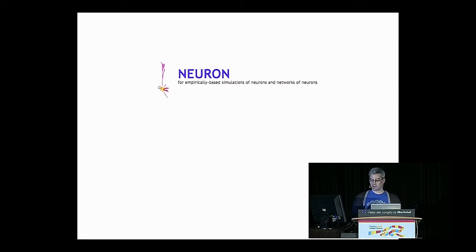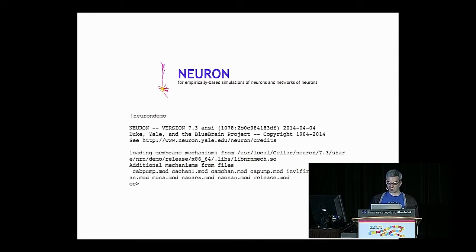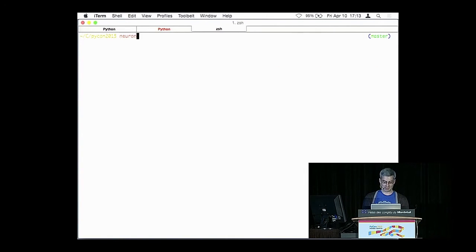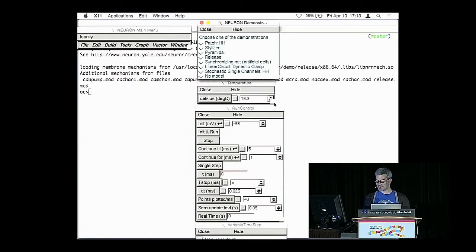The first neural simulator that I'm going to talk about is appropriately one of the oldest, yet it's still being actively developed and in use today. It's called Neuron. At its core, it's a C program with a graphical interface with some Python bindings. So let's start it up. There's a little thing that it comes with called the Neuron demo. So let's start up the Neuron demo. Like I said, old program, old GUI.